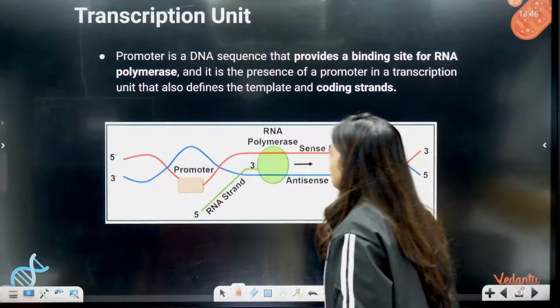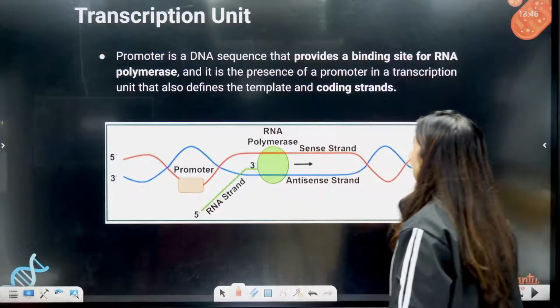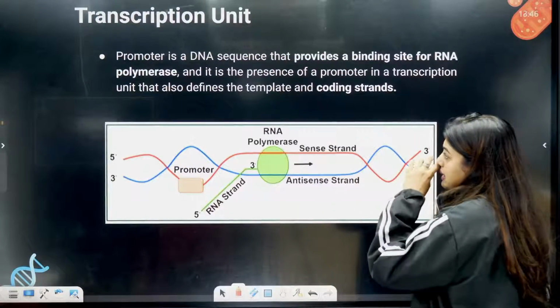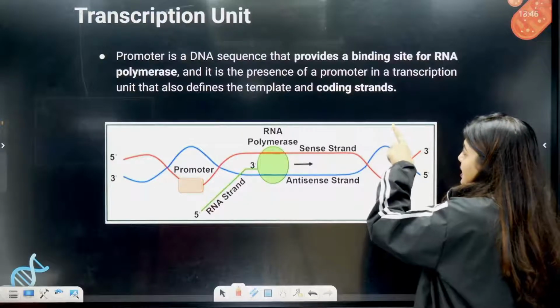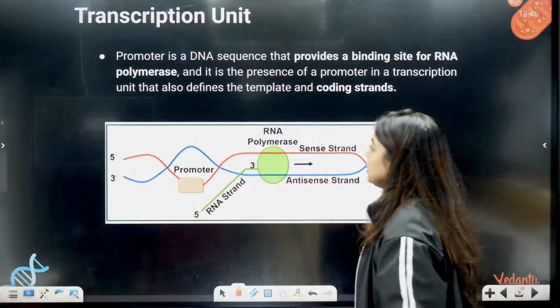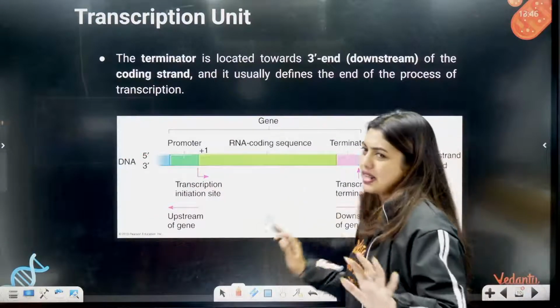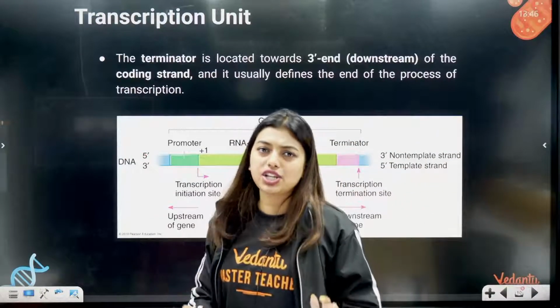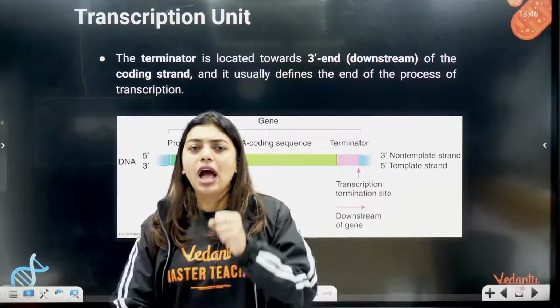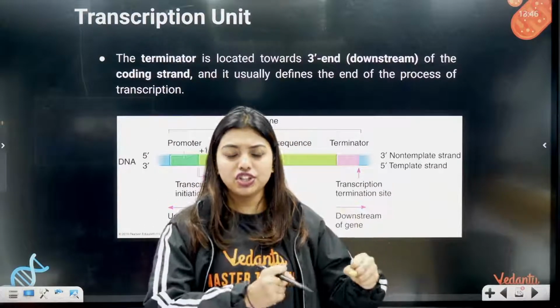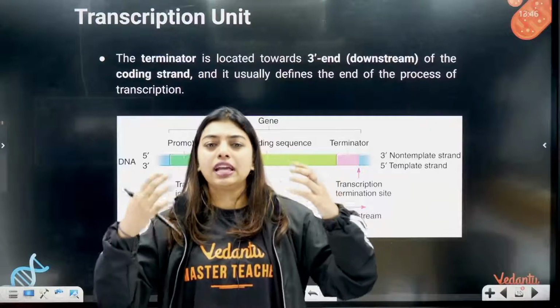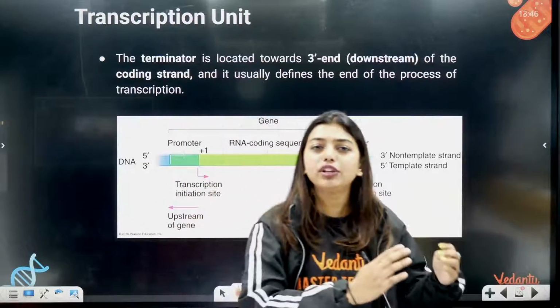Yes, now here promoter is a DNA sequence that provides a binding site for RNA polymerase, and it is the presence of a promoter in the transcription unit that also defines the template and the coding strand. So students, here the process is very simple. Promoter helps in initiation of the reaction. Now what is going to happen? RNA polymerase will go to the structural gene region and start transcription. He will transcribe and form the newly formed mRNA.